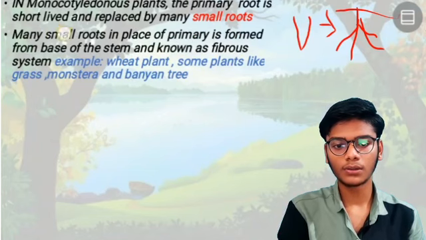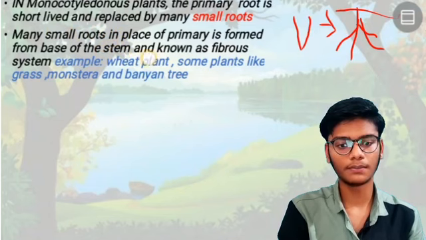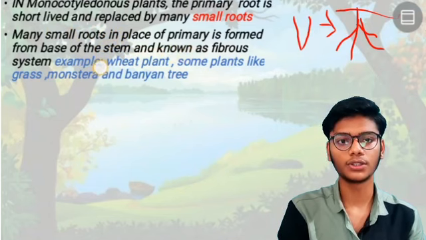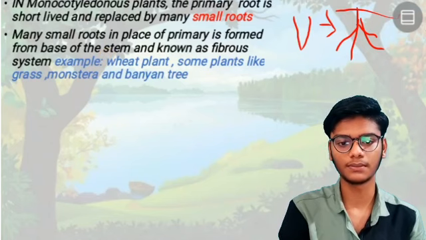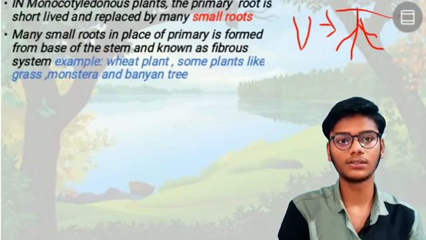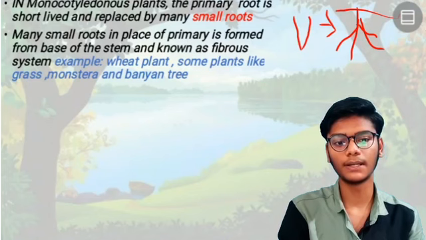Many small roots formed from the base of the stem in the place of the primary root are known as the fibrous root system. It is known as the fibrous root system. It means the primary root is short-lived. It will grow a little down, a little long, and later it will be replaced by many small roots.